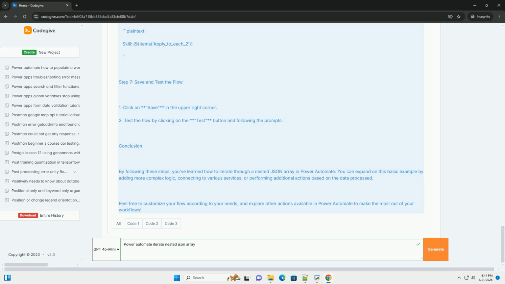For example, Step 7, save and test the flow. 1. Click on save in the upper right corner. 2. Test the flow by clicking on the test button and following the prompts.